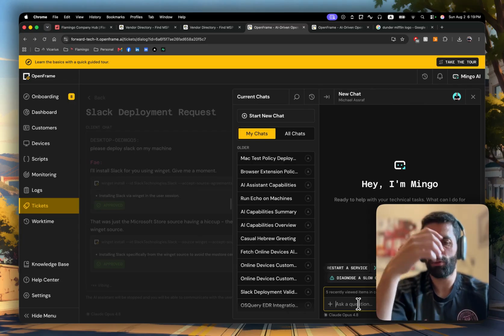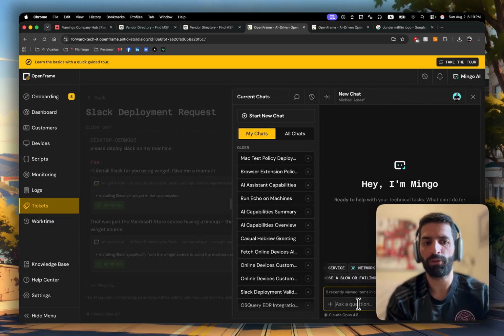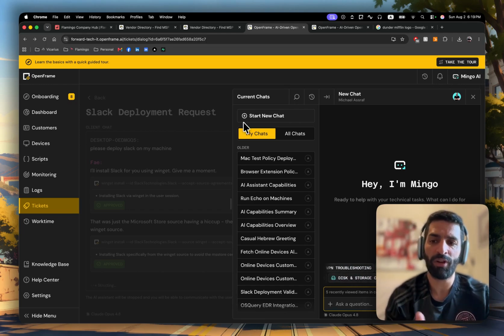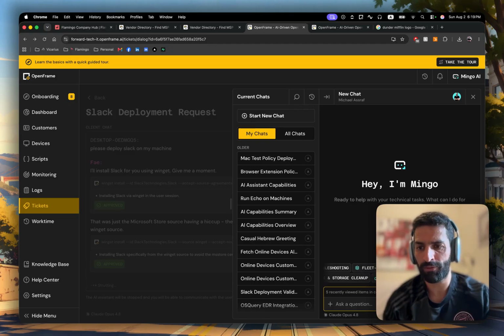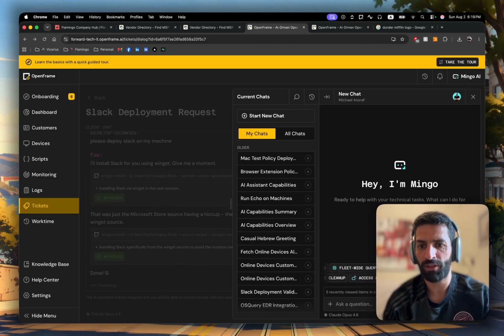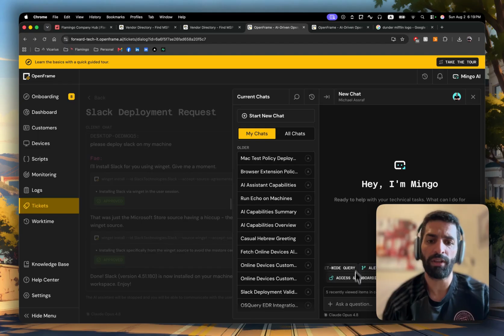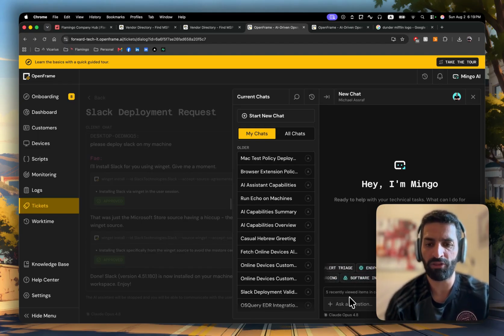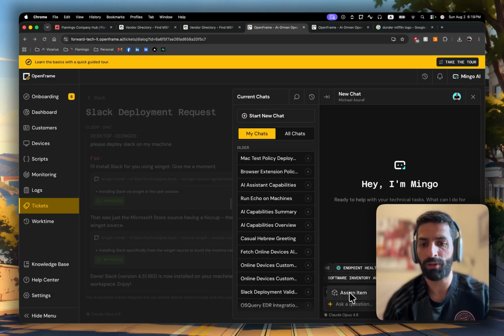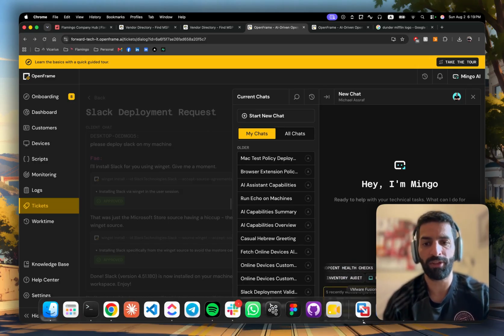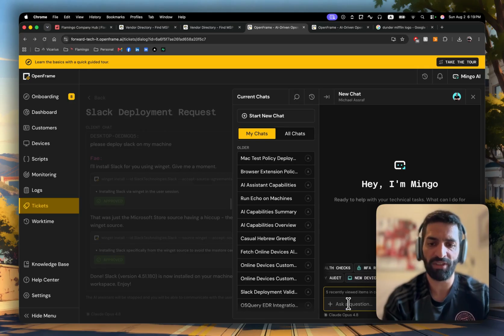Now let's say that you guys want to run Slack deployment, or you want to do something across the board. So you can come to Mingo. Mingo always exists here, and Mingo has full context of your browsing history. If you click here, you will see that it knows exactly where you browsed, and it has unlimited device segregation. It can access all of them. You can also assign items. So if something was missing from your browsing history, you can also assign them here.